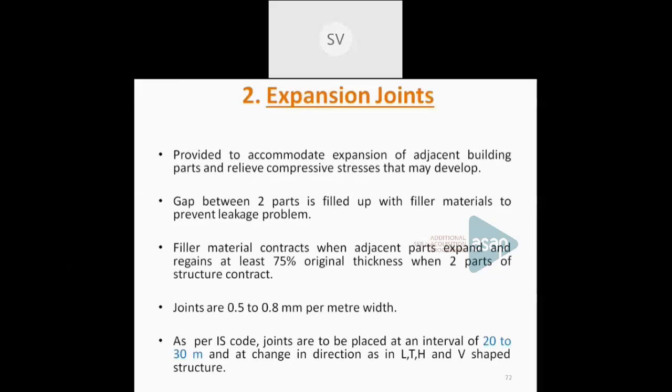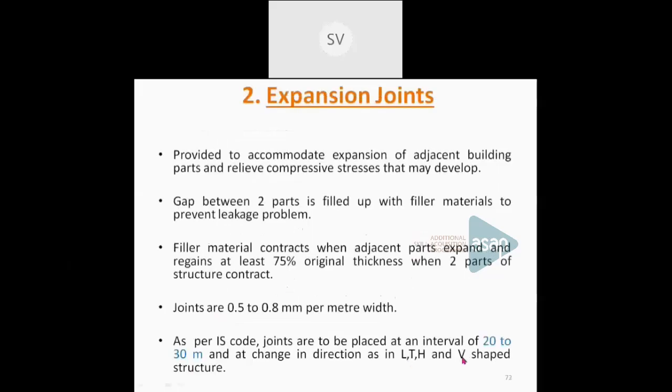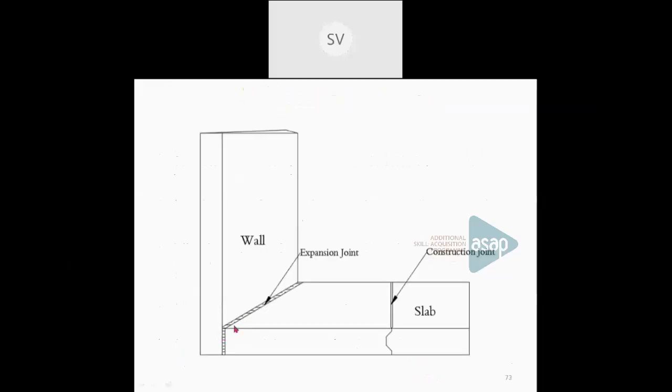So this is an expansion joint. So for every change, like in the shape of L, T, H or V, if these shapes come in the slabs, if any change in direction happens like this, that means in the case of L shape or T shape or H shape or V shape, direction changes there, we have to provide an expansion joint. So this shows an expansion joint between these two components. And this is a construction joint. That's the first type of joint we have already told.